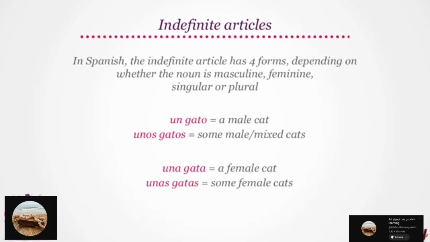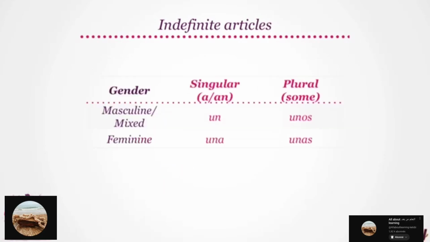In Spanish, the indefinite articles have 4 forms, depending on whether the noun is masculine, feminine, singular, or plural. For example, un gato is used to refer to a male cat, while unos gatos is for some male or mixed cats. Moving on, una gata means a female cat, while unas gatas is used to refer to some female cats. Thus, the forms change depending on the gender and the count. Let's look at these forms in detail.